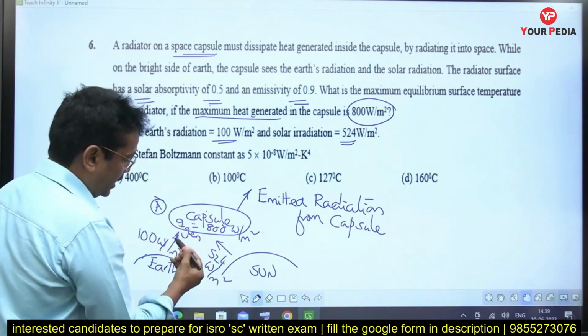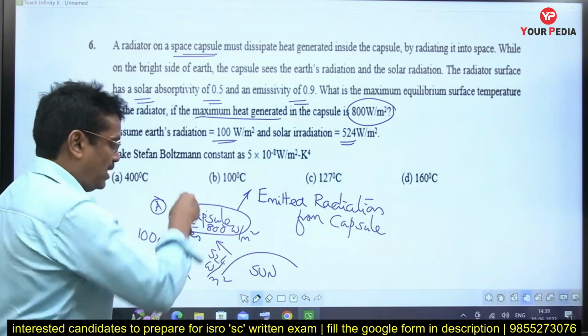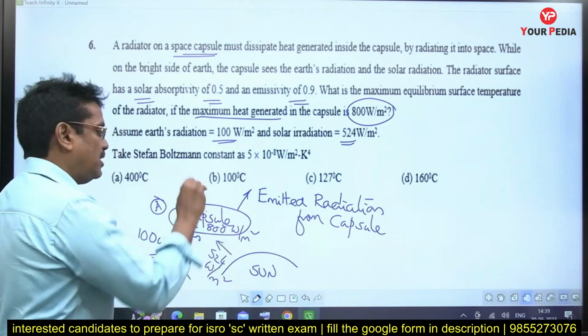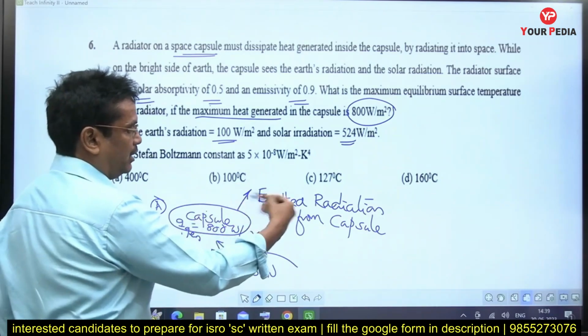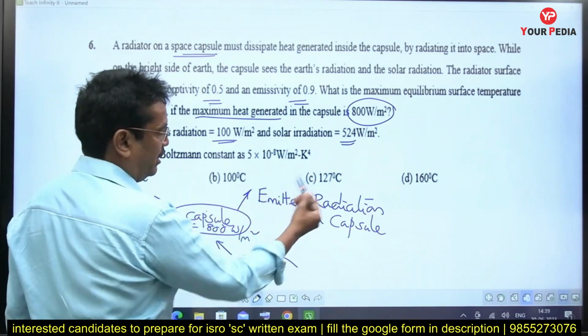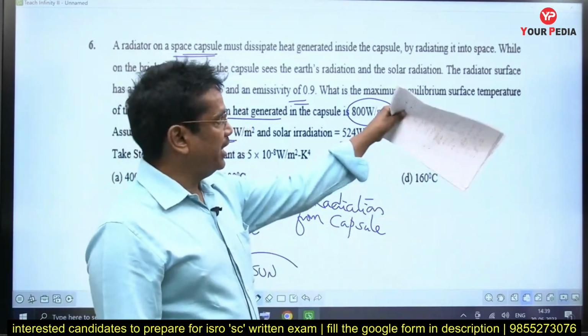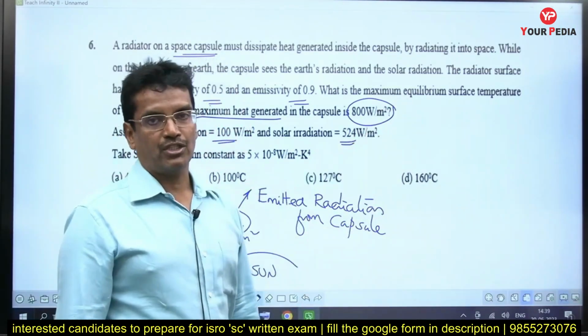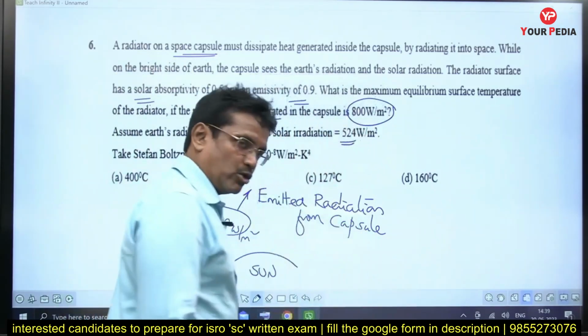So whatever energy is absorbed by the capsule from the earth radiation plus from the solar radiation plus the energy generated in the capsule, all must be equal to the energy emitted by radiation from the capsule. From that I can calculate the steady state maximum equilibrium surface temperature of the capsule. So that is the concept I want to apply.